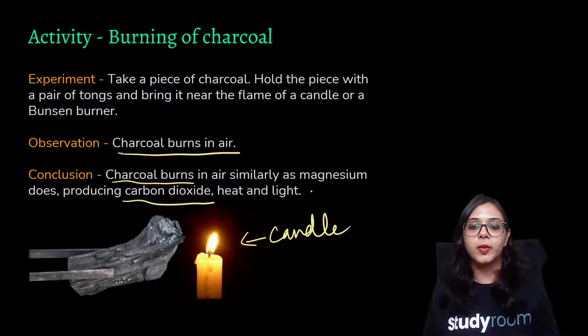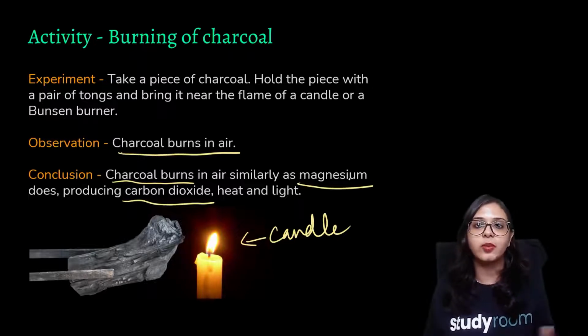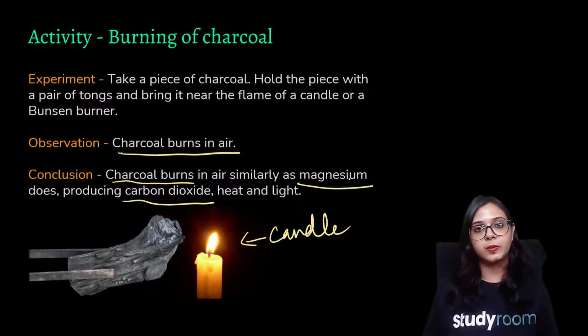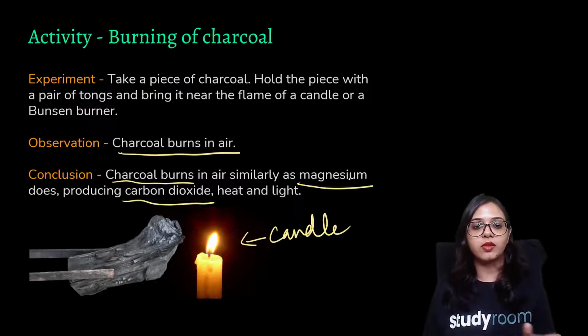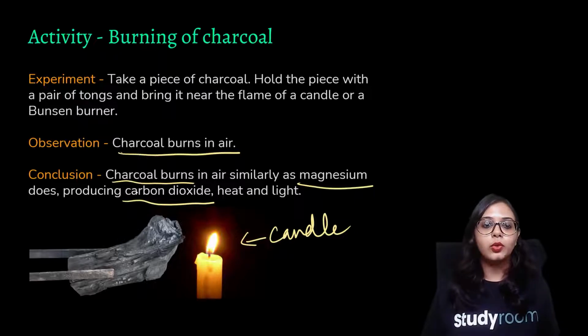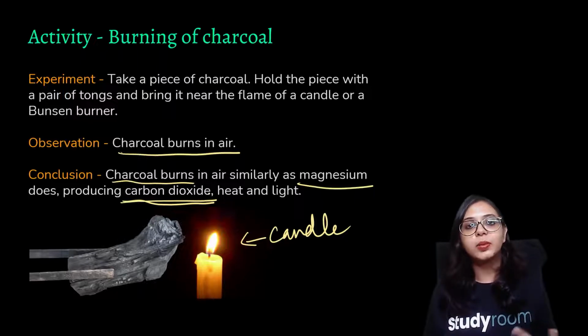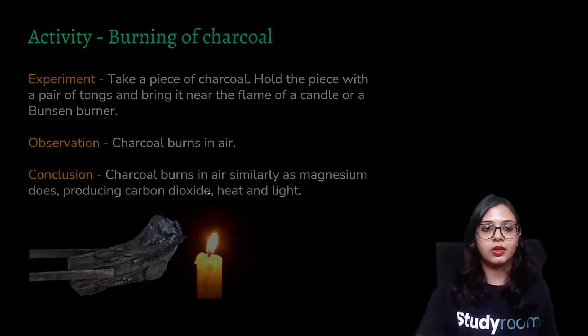If you remember the burning of the magnesium ribbon experiment that we did in the previous chapters, you know that magnesium burns in air to form magnesium oxide. Similarly, when charcoal burns in air with the heat provided by the candle, you will notice that carbon dioxide is produced, and it burns with heat and light.